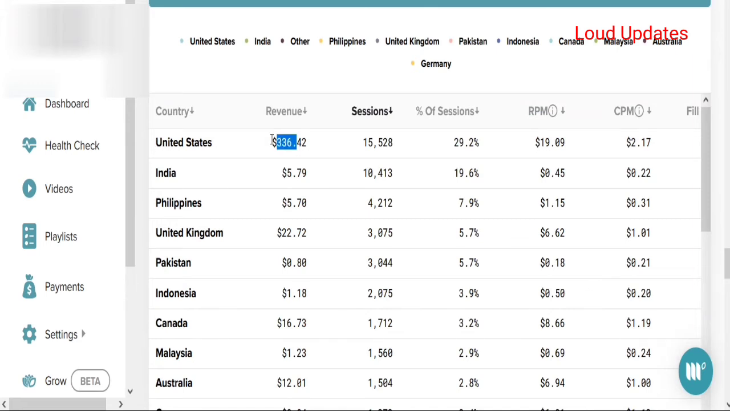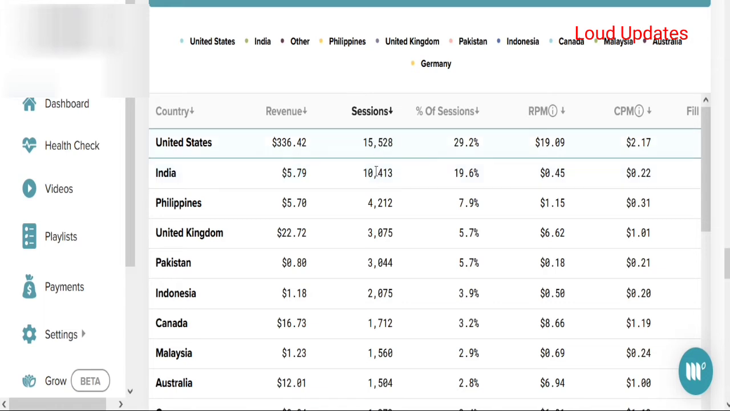Like here you can see United States and India. Let's compare United States and India. Here you can see 50,000 sessions and 10,000 sessions for India and United States. United States RPM is $90 and India RPM is just 0.45 cent. With 50,000 sessions I earn $336 and with India's 10,000 sessions I earn just $5, nothing.